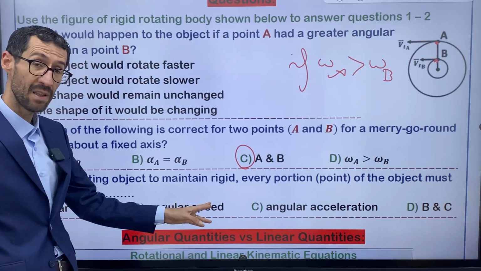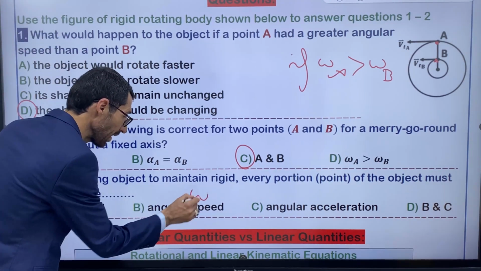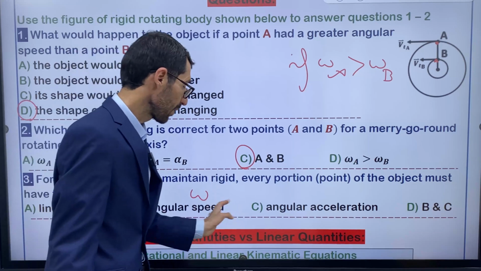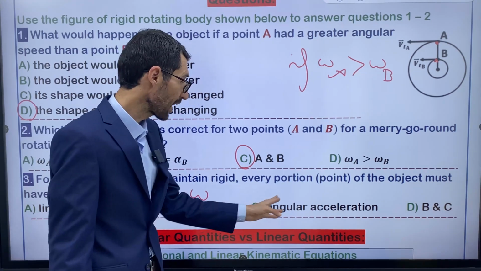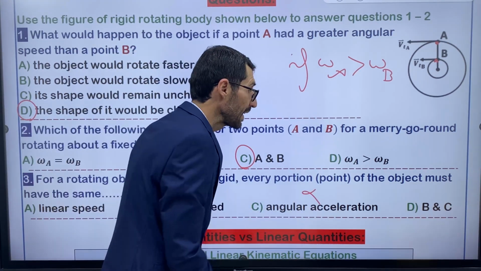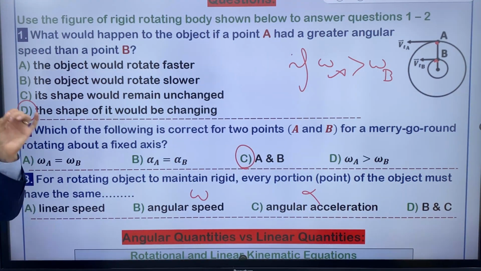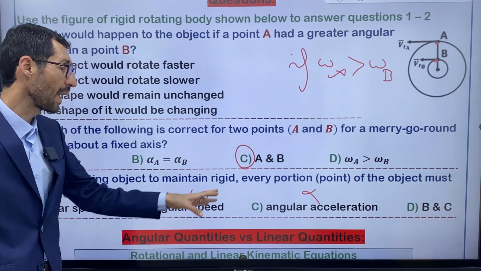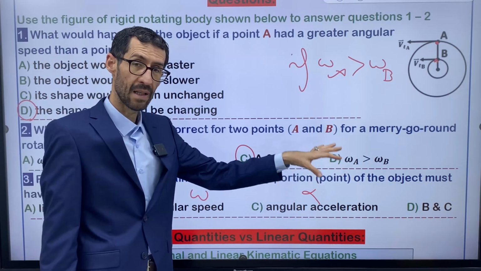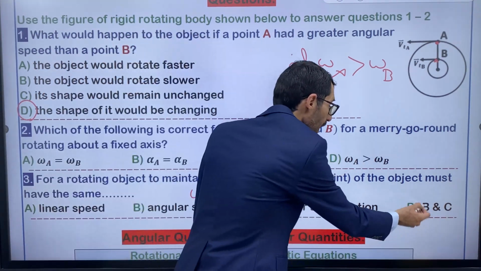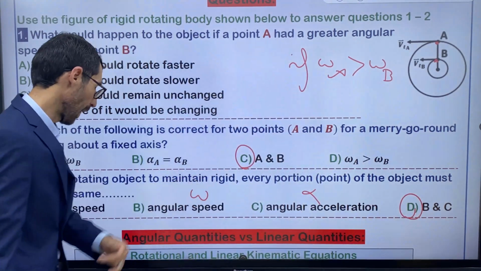B, angular speed, omega. C, angular acceleration, alpha. D, B plus C. So for an object to be rigid, omega and alpha should be the same. That's why B and C are correct options.